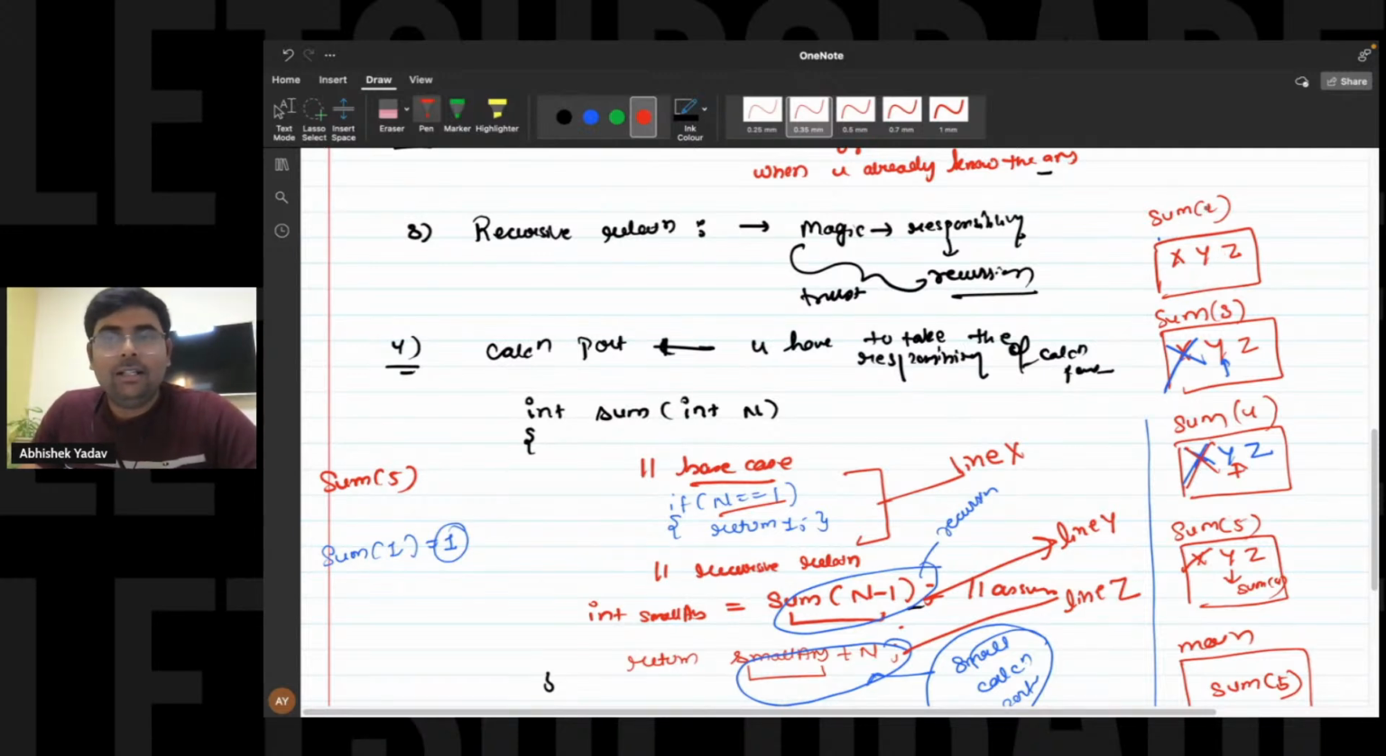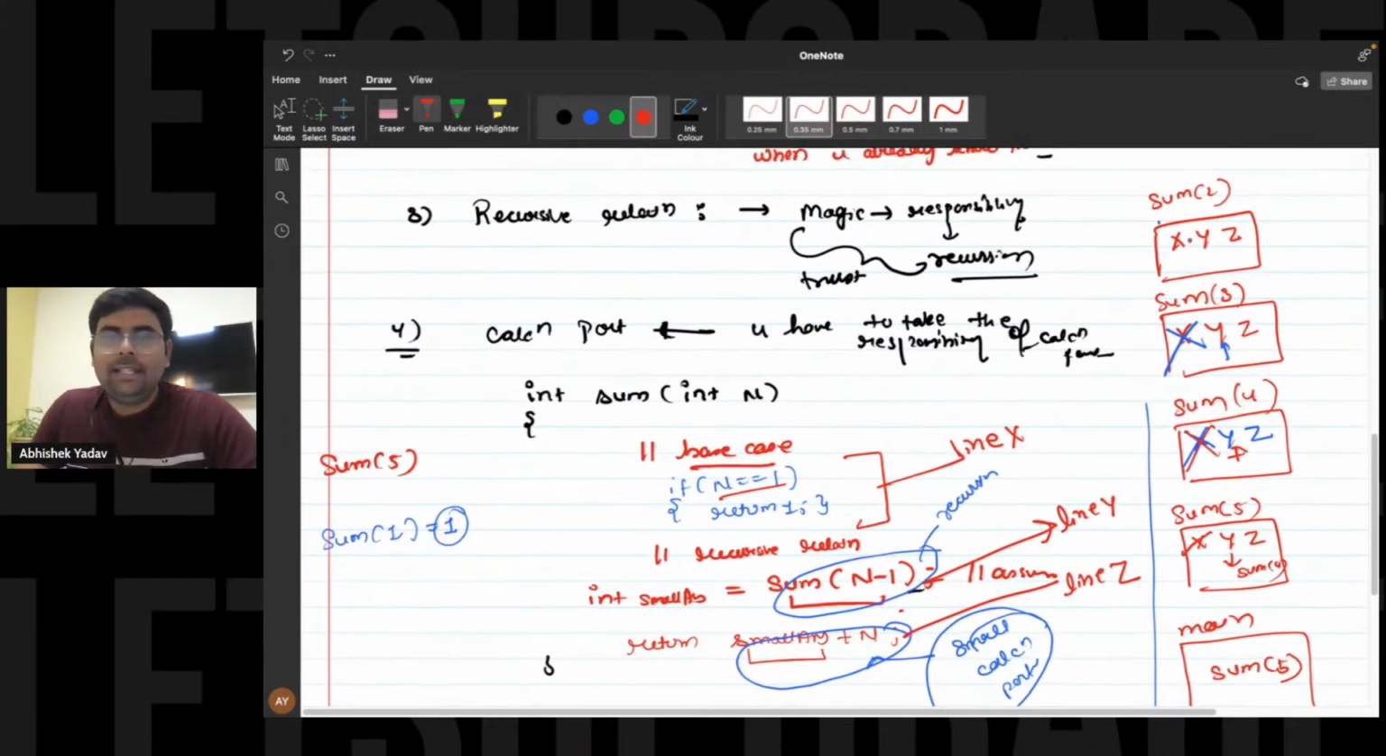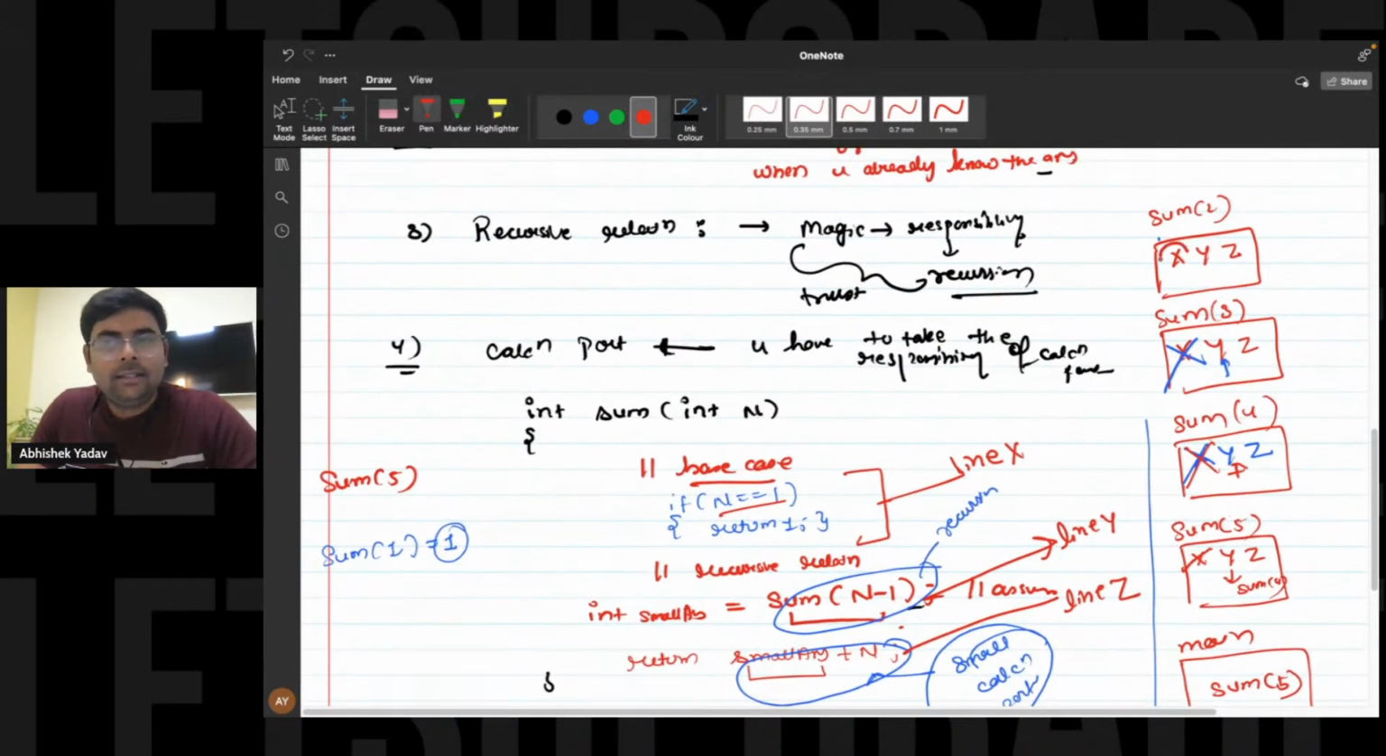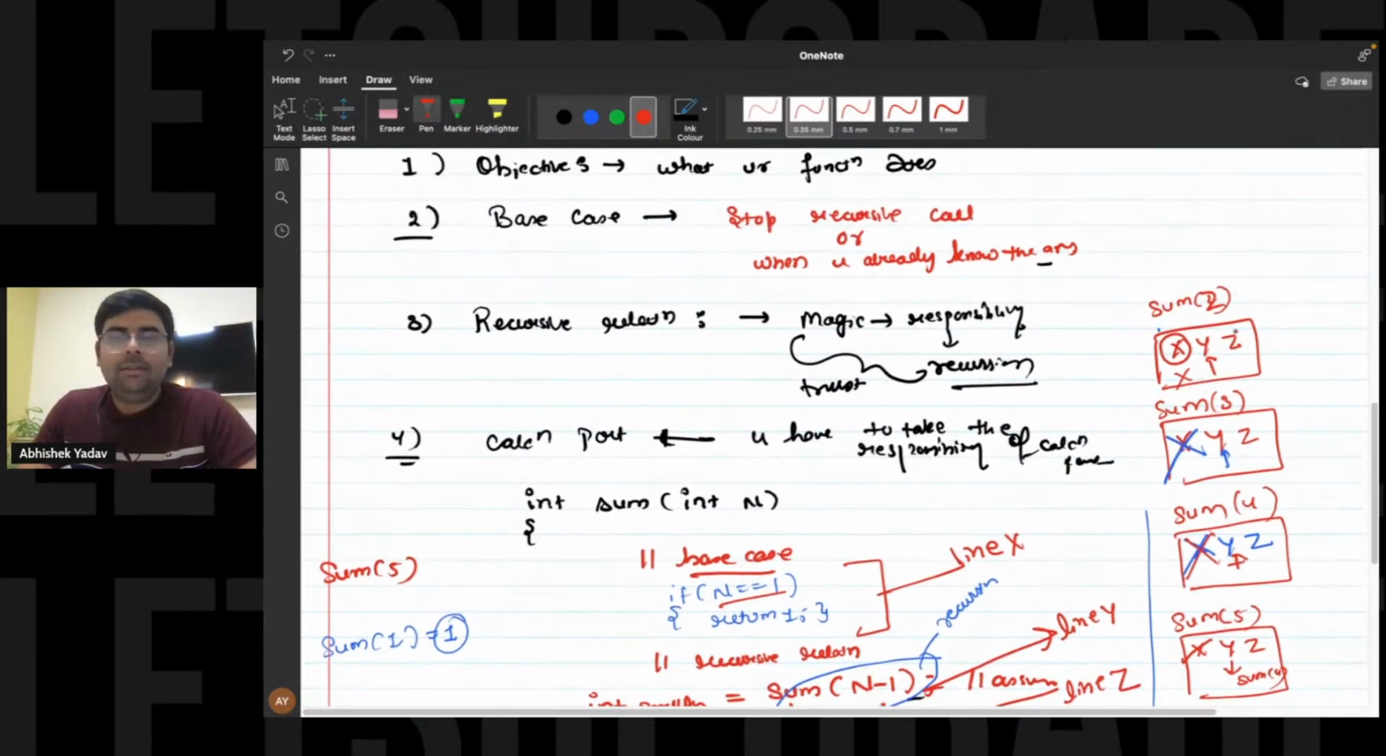So you are standing in the stack frame of sum of 2. Again, you will check the base case. Base case is n is equal to 1. The current value of n is 2. That is not equal to 1. Again, the base case is false. You will go to line number Y. At line number Y, we are saying, in order to solve sum of 2, first go and solve sum of 1. So here, we will wait at line number Y and we will call sum of 1.